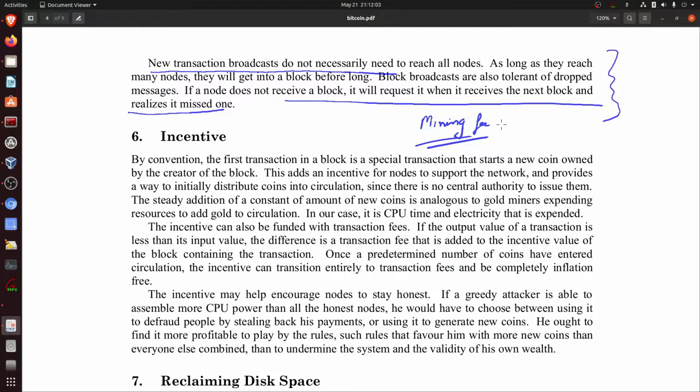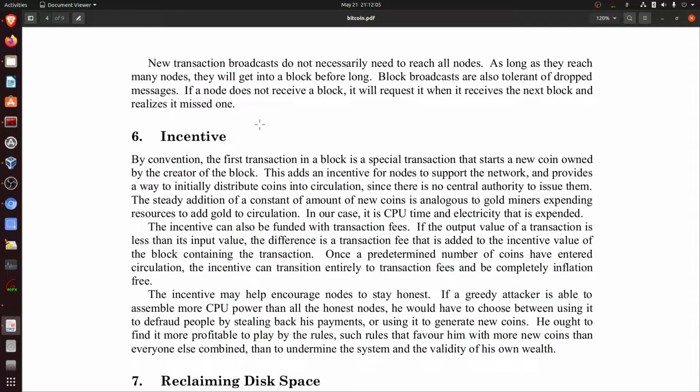So with this we come to the end of paragraph 5, and next we will move to paragraph 6 in the next video, that's titled incentives.